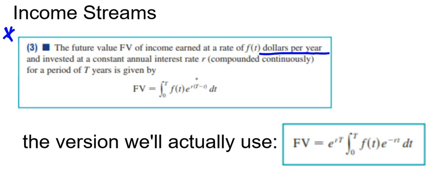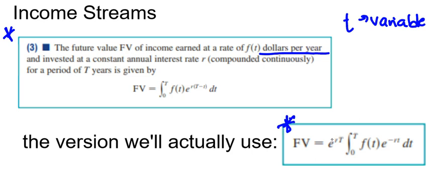This is your little equation, FV for future value. It's the integral from 0 to capital T, which is the number of years, of your function, whatever it is you have, times e to the r times (capital T minus little t). Little t is a variable, so you're never going to actually plug anything in for little t. You might plug things in for capital T, but not little t. You can use this formula if you would like, but the one we're going to use is this one down here.